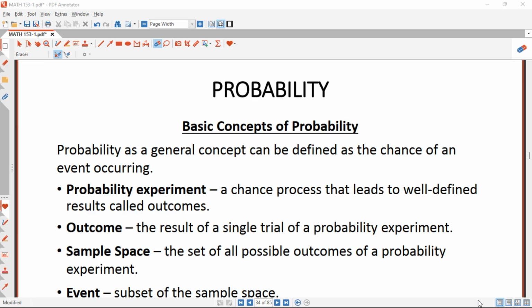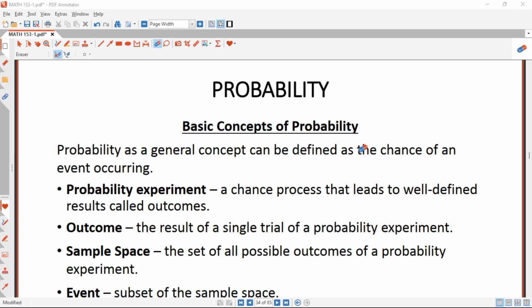In simple terms, what is probability? Probability is just defined as the chance of an event occurring. For instance, let's assume that today is Thursday and we want to give a prediction for tomorrow that there is going to be rain. Due to our prediction, we can say that tomorrow we have a higher chance that it will rain. So probability is just the chance of an event occurring.